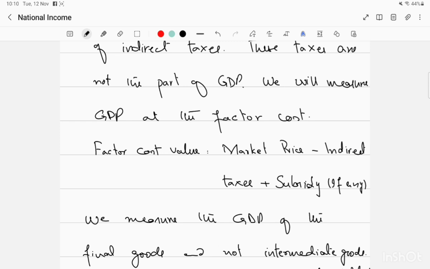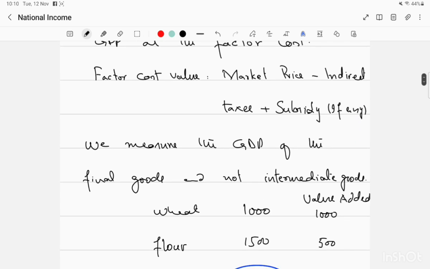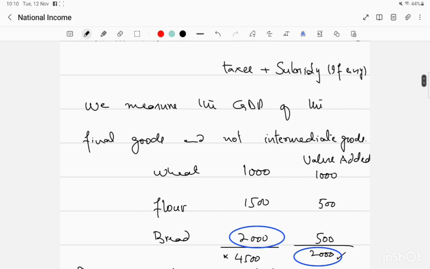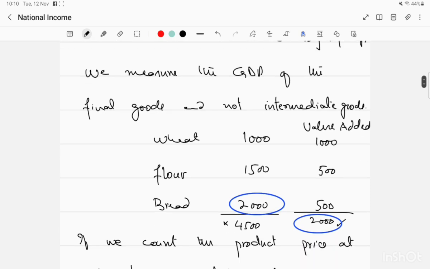That is the market price minus indirect taxes, and subsidy, if any is provided by the government, will be added. Then we will be measuring the GDP at factor cost. We measure GDP of the final goods, not intermediate goods.